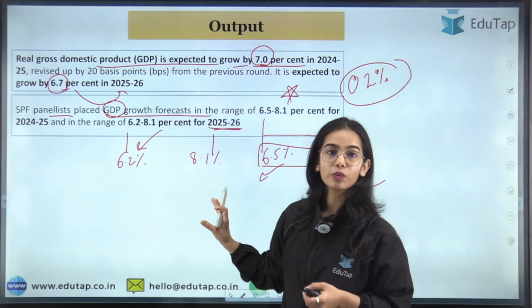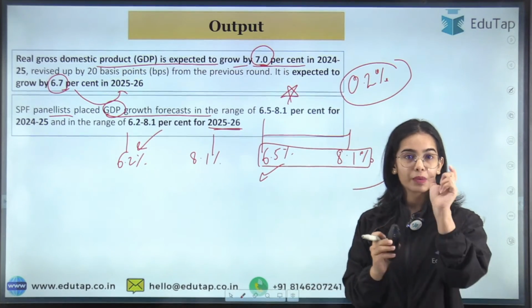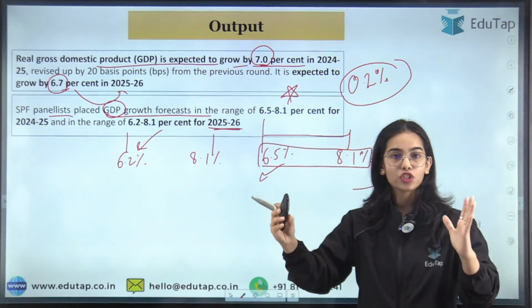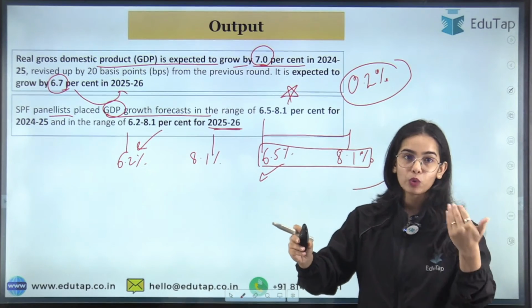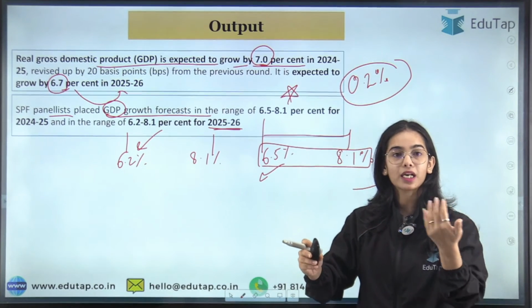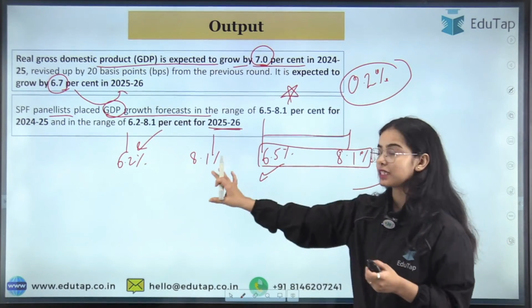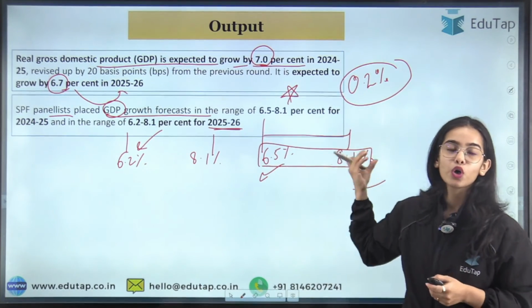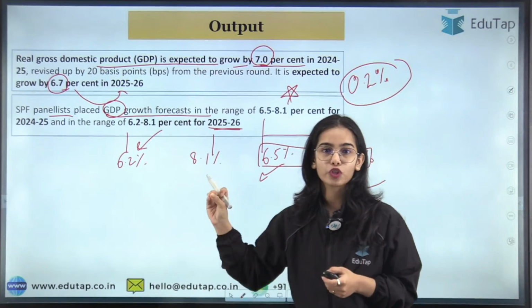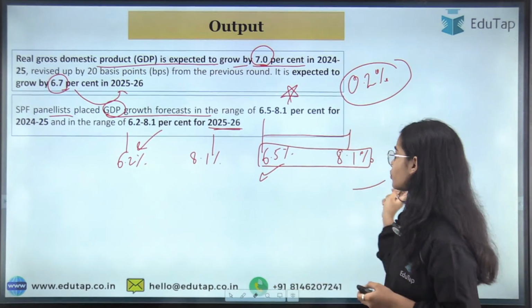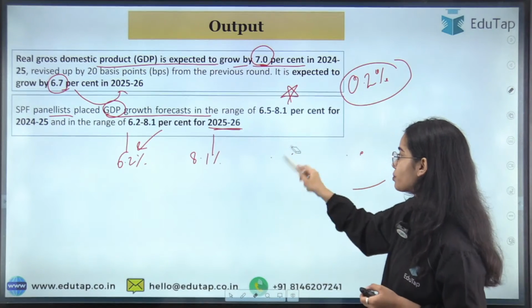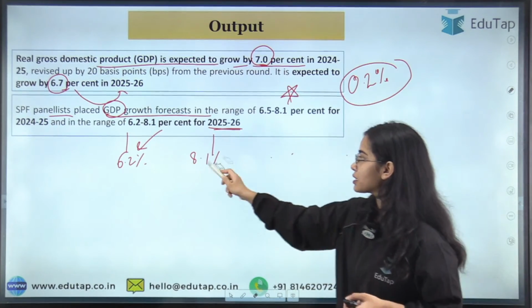Is it clear till now? So they have given a percentage as well as a range also. If it goes to the minimum area, it will go to 6.5% or 6.2% as per the time period, and the maximum it will go to 8.1%. Any confusion here? This is one of the most important surveys. I hope you are able to understand this.